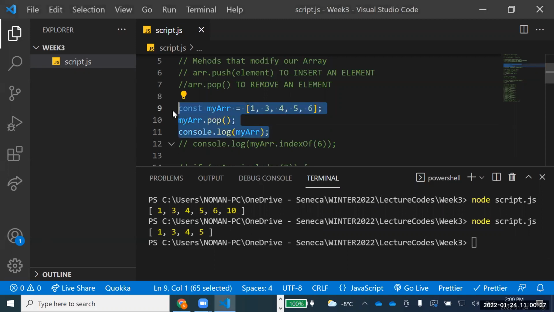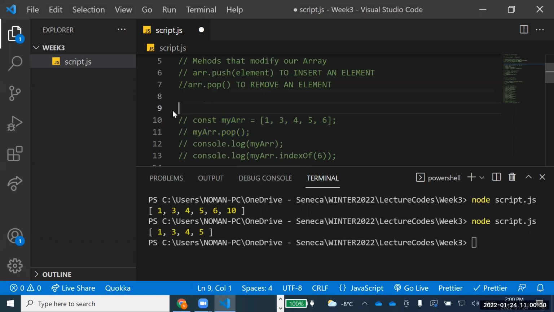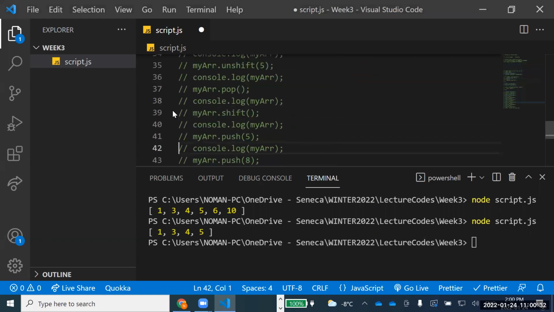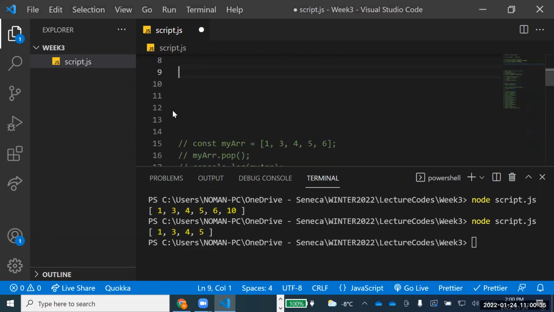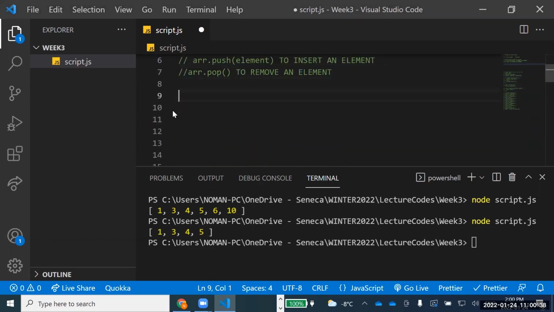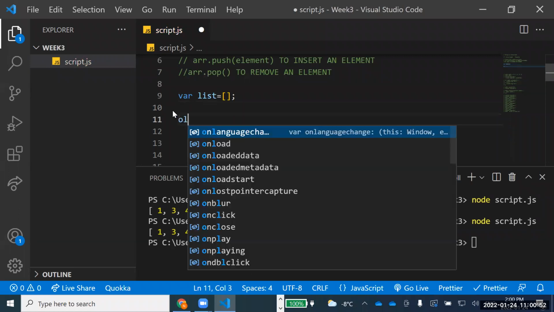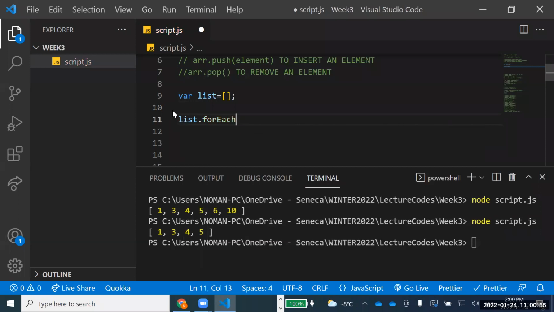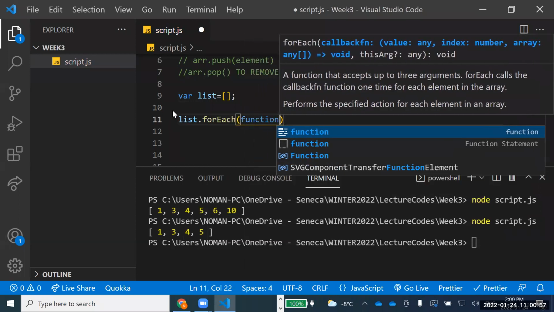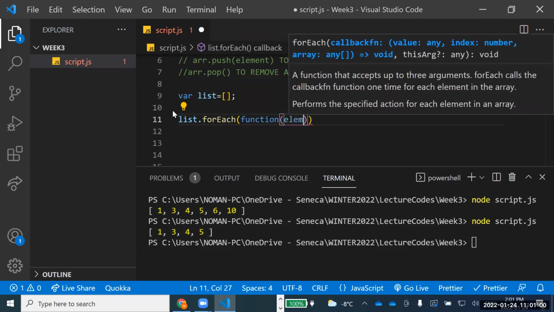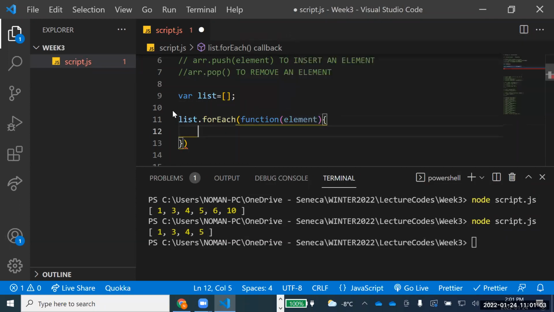Now let's talk about a program and some of the functions that we have. As I said, I have talked about that before. So all the notes are collecting over here for everyone who is looking at the lecture video later on. So let's take an example. For example, if I say var list equal to empty, so we have an empty list, right? Now I say list dot forEach. So as I told you, forEach does what? forEach accepts a function. Now a function, again, which has one element as a parameter, and always remember to put a terminator, because now this becomes a statement, right?